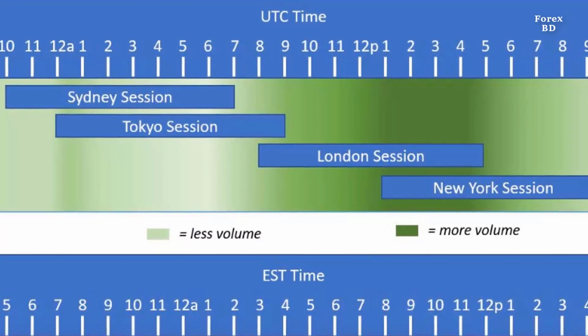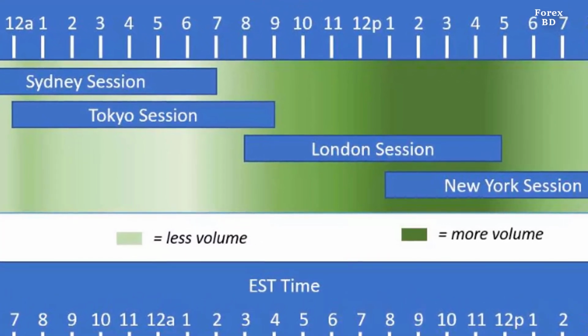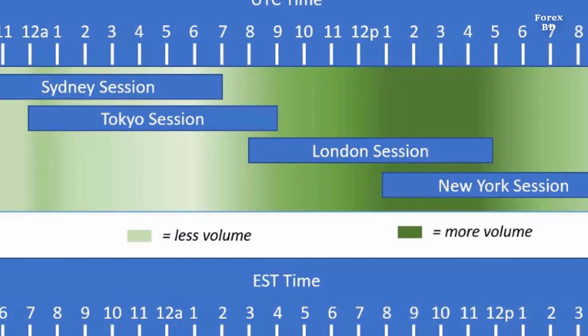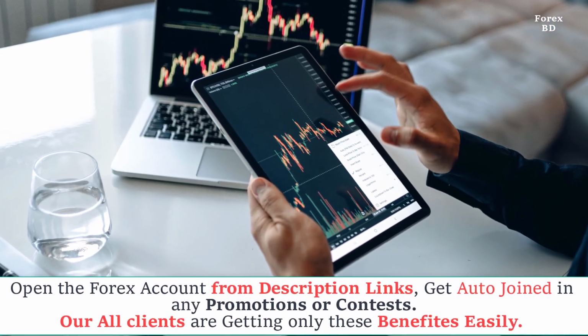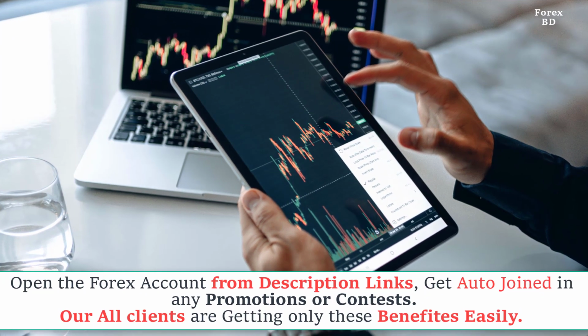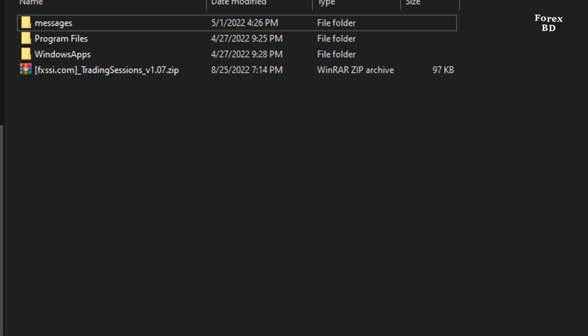We all know that there are several trading sessions in Forex, like the London session, New York session, Tokyo session, and Sydney session. One session is running at a time and sometimes two sessions are running together, which is called overlap. This time is very important because during this time, there is a lot of movement in the market, due to which it is much easier for you to trade. Today we will share such an indicator so you don't have to remember the time, or see when a session is starting or ending. The indicator we will share will tell you if there are currently any sessions running or overlapping.